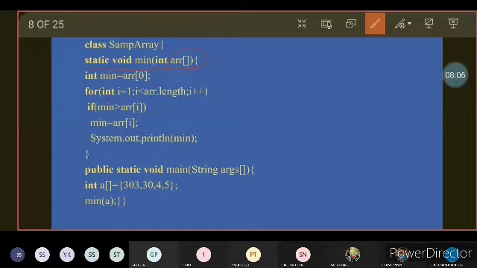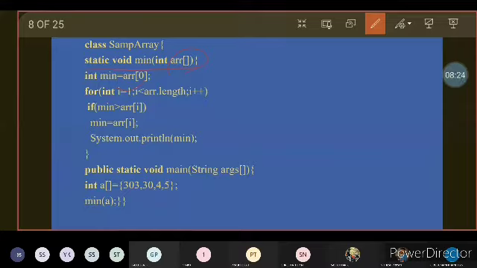Then int min equal to arr[0]. So the first element will be stored in min. And in the for loop, we are going to check the next values from the array in order to find out the minimum value.